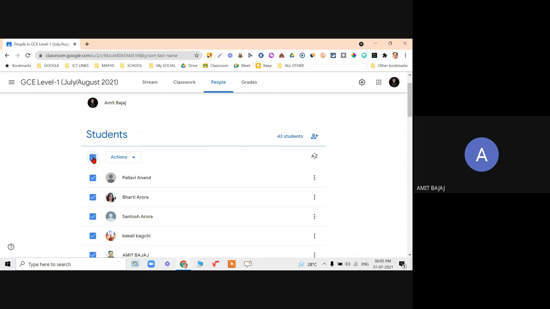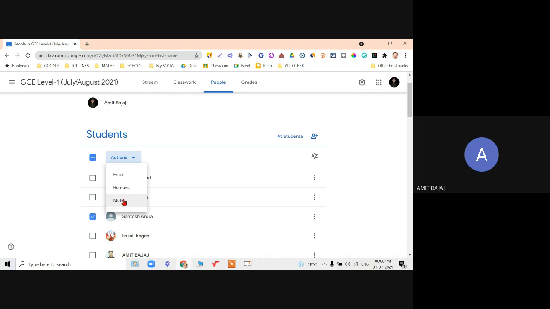So these are all the students, and this is what can be done. When I click on this action, all can be selected, or say I want to send an email to this particular student. So when I click on say Santosh Arora, action, click on this. I can send a personalized email. I can remove this student, or I do not want this student to be active in my classroom.